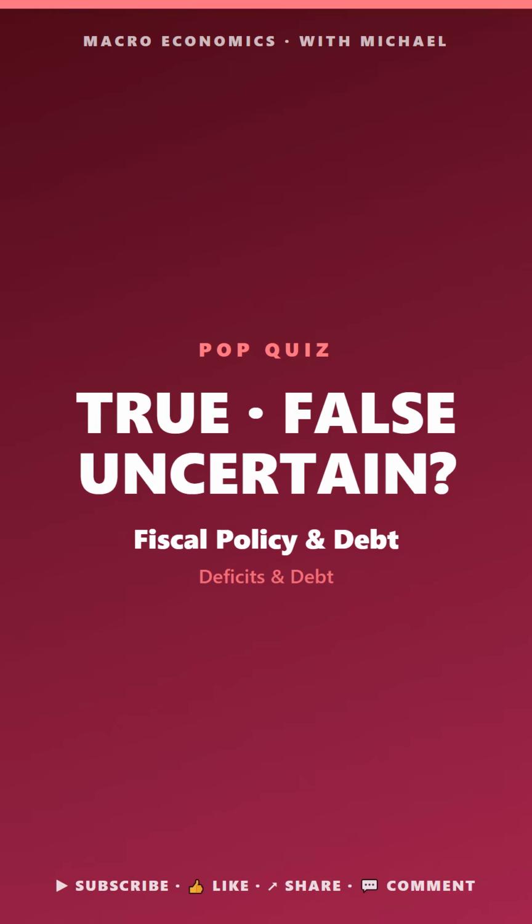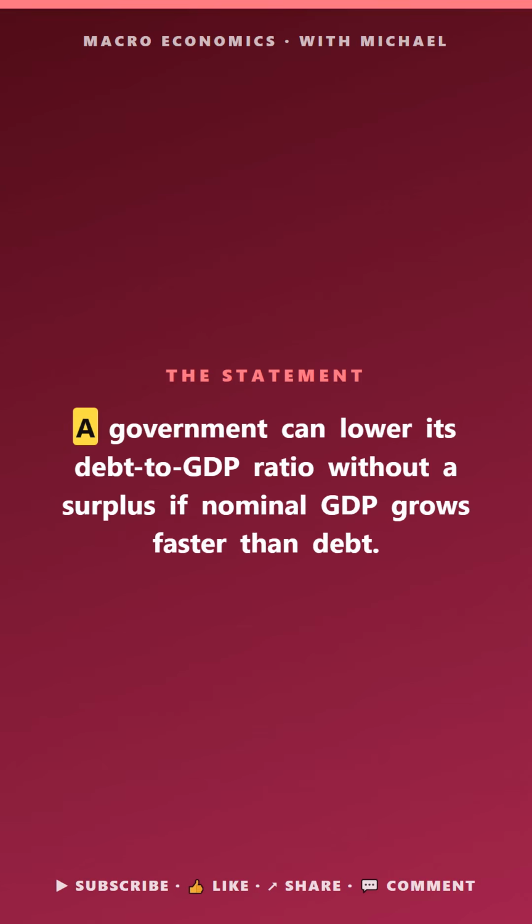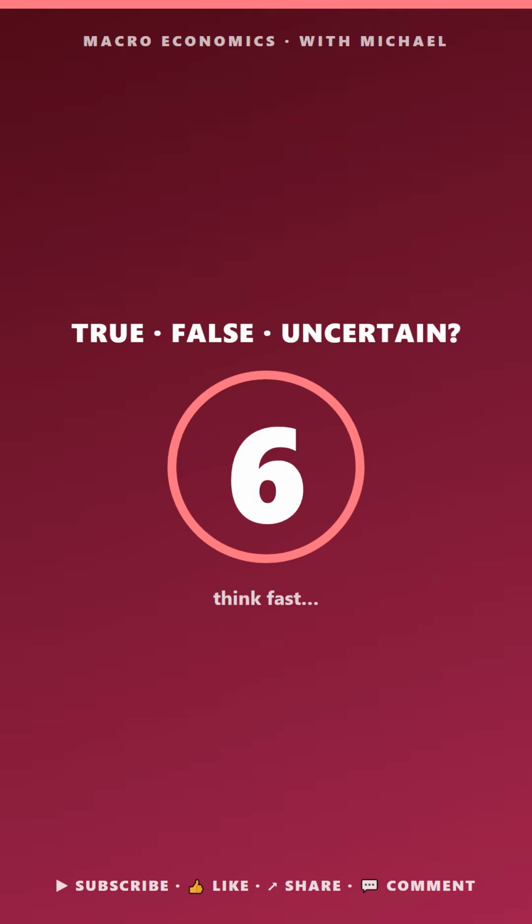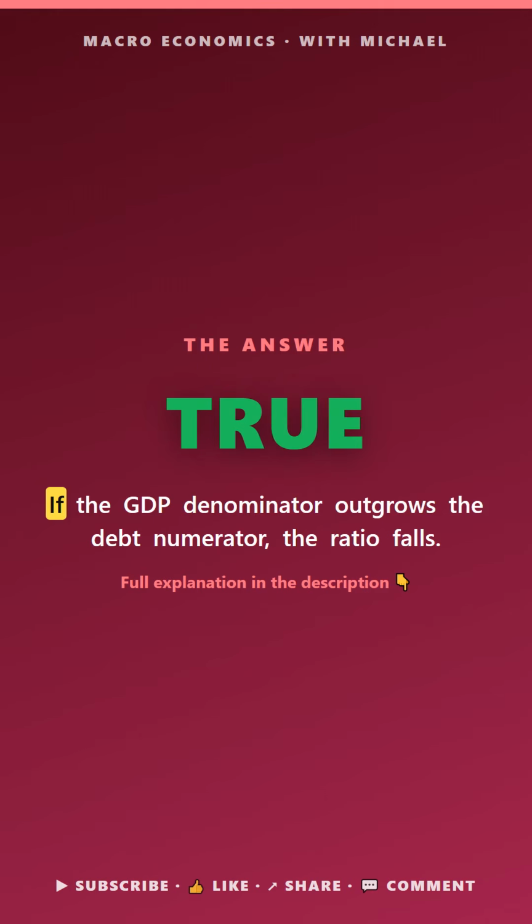Macro Pop Quiz. Fiscal policy and debt. True, false, or uncertain. A government can lower its debt-to-GDP ratio without a surplus if nominal GDP grows faster than debt. The answer is true. If the GDP denominator outgrows the debt numerator, the ratio falls.